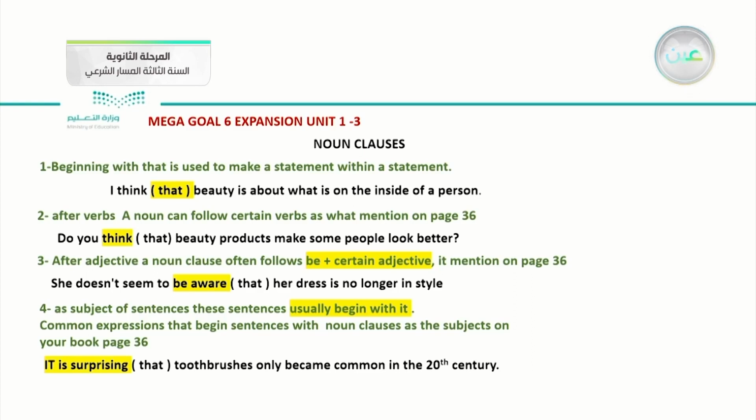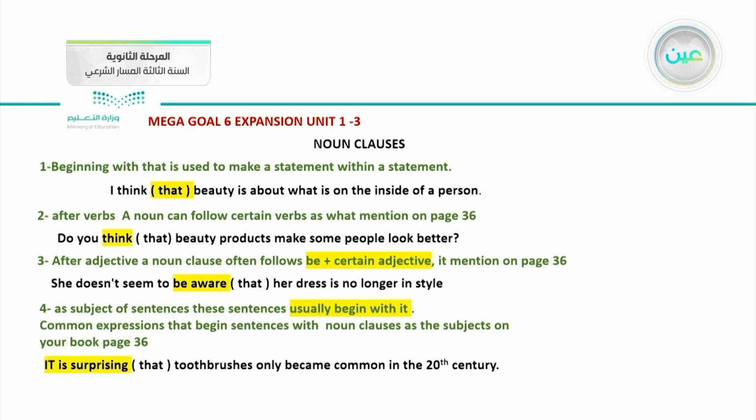"She doesn't seem to be aware that hair dress is no longer in style." When I want to use "be" with noun clauses, I should follow it with a certain adjective. This is the third situation. What is the fourth one?